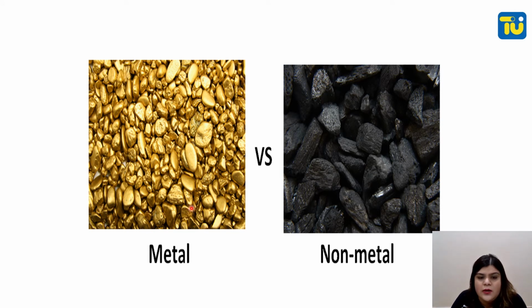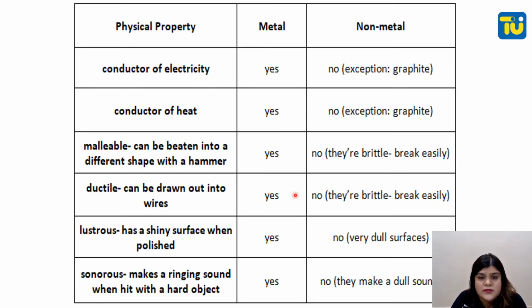So now we will talk about metals versus non-metals. We will study a comparison between metals and non-metals from their physical properties. So this is a table actually. Here there is a physical property, then there is metal, then there is non-metal. Conductor of electricity: metal, yes. Non-metal, no. Exception, graphite. Conductor of heat: yes. Non-metal, no. Exception, graphite.